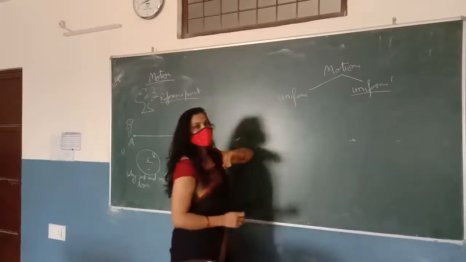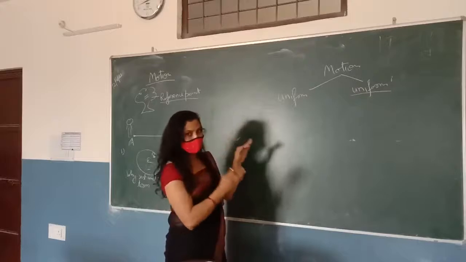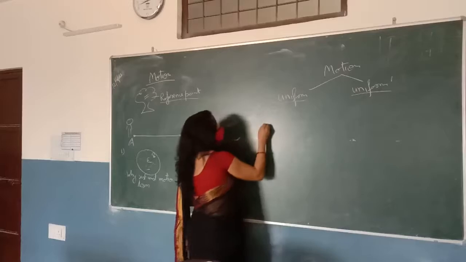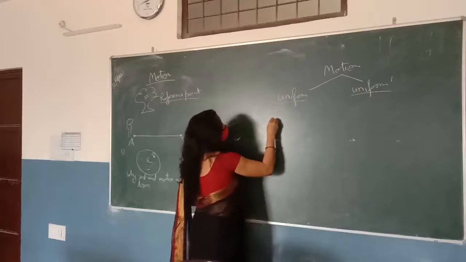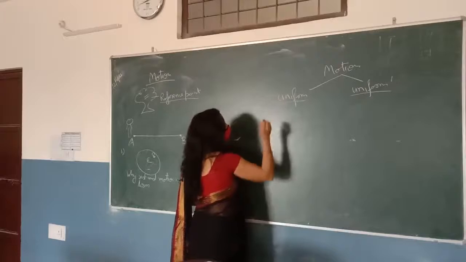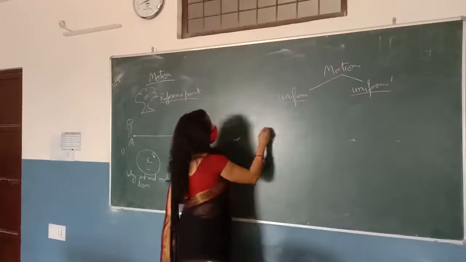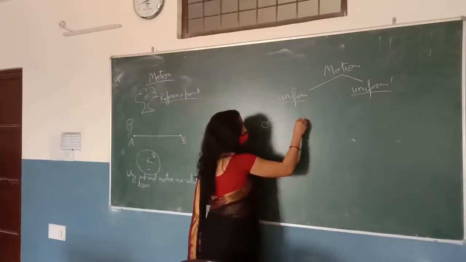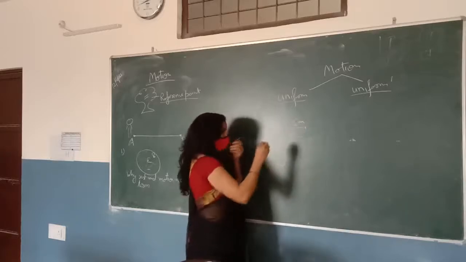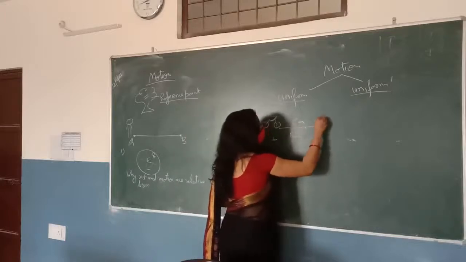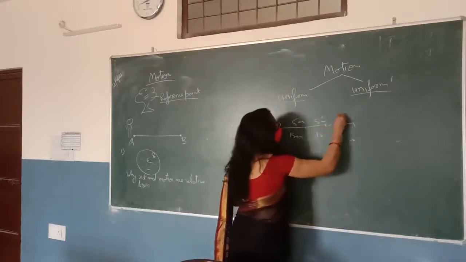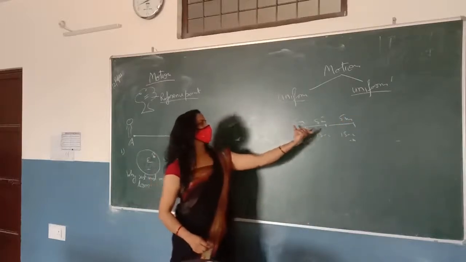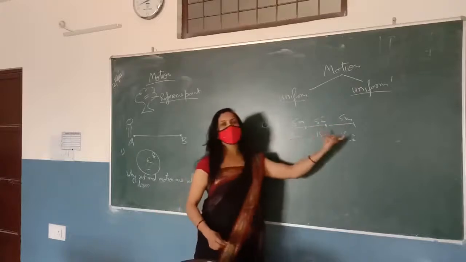I will explain the uniform motion using an example, so it will be easy for you to understand. Suppose this is you and you are moving on your bicycle like this. If you travel 5 meters in 1 second, and again 5 meters in another 1 second, again 5 meters in another 1 second, what you are doing here is traveling equal distance in equal interval of time.